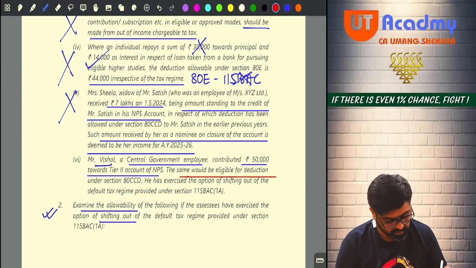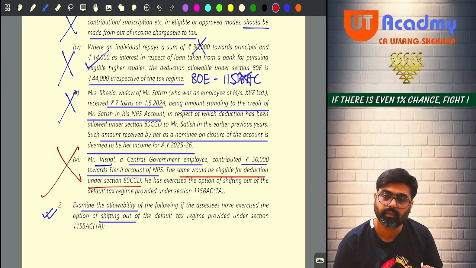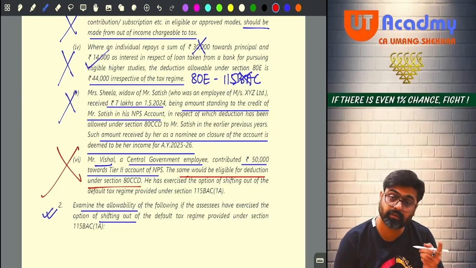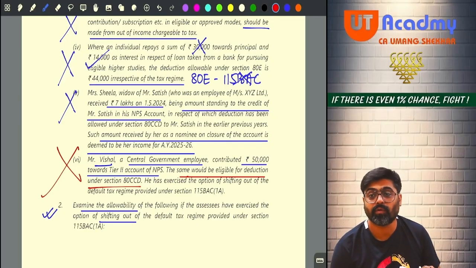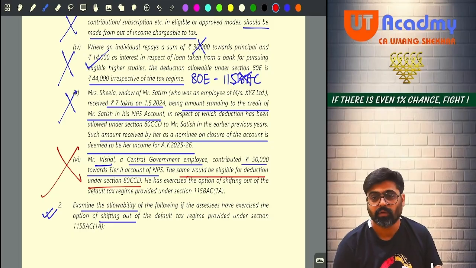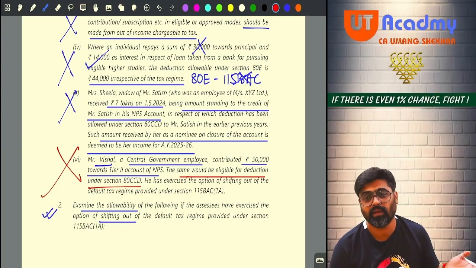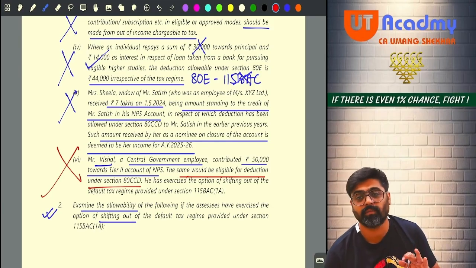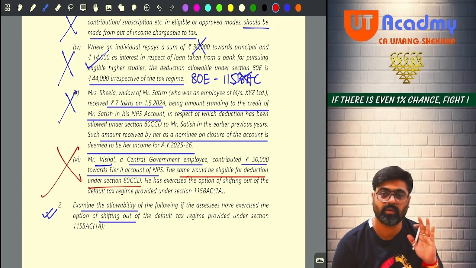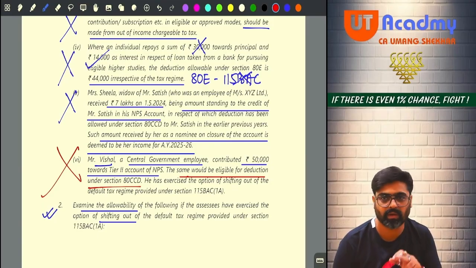Same would be eligible for deduction under 80CCD. Wrong. It will be eligible under 80C. And if you are following what? 115BAC, then that will also not be allowed. Only if you are following the normal tax regime. You are not following 115BAC, only then it is allowed under 80C. But you cannot claim it under 80CCD. This statement is wrong. Got it, sir?